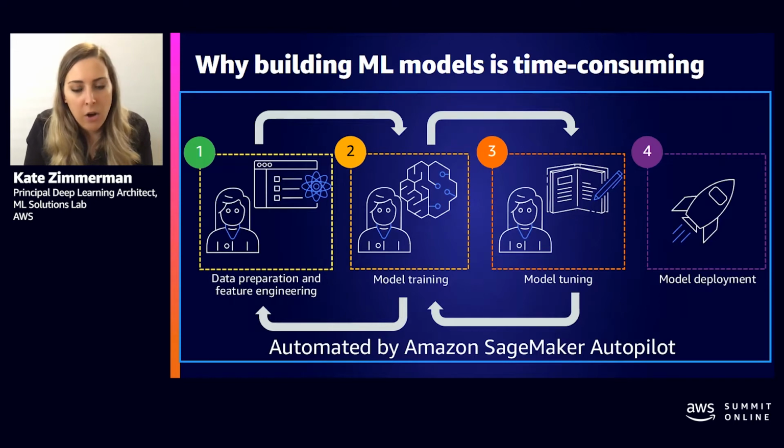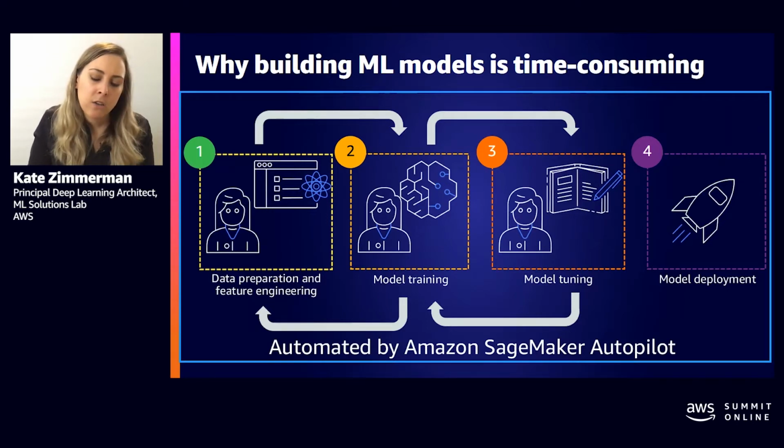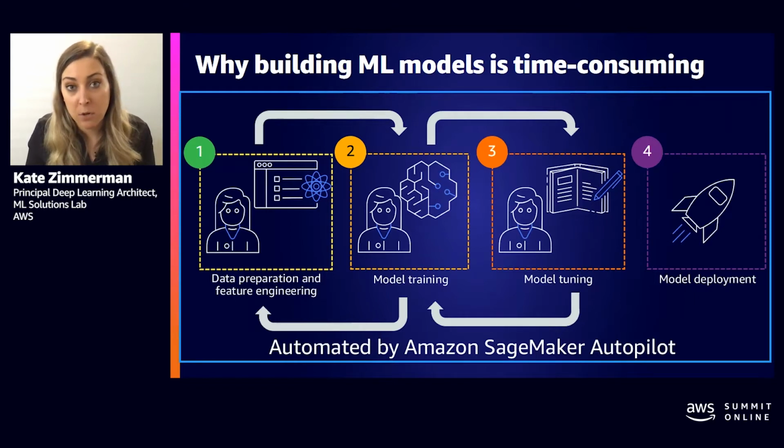So he decided to give Autopilot a try, and he was able to go from 76% accuracy on the model to 91% accuracy. And as it turns out, the optimal feature combinations were not very intuitive. So the insights that he gained from Autopilot and all the different feature combinations it trained were able to inform him of which features made the most sense for that particular data set. And then using that information, he was able to train additional downstream models that improved that accuracy even further.